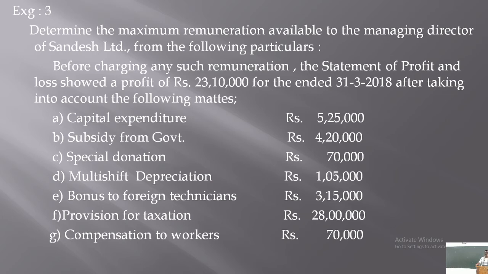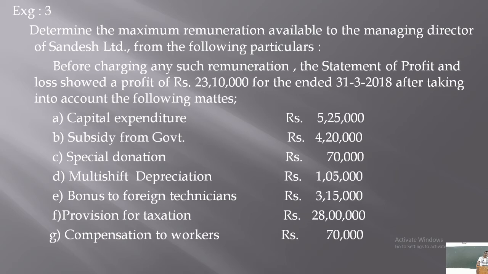Therefore, the expenses which are already deducted while calculating this profit, but are not allowed, should be added back. And the incomes which are already added to this profit, but are not allowed, should be deducted. So that is the simple logic while calculating managerial remuneration as per Section 198 of the Companies Act.